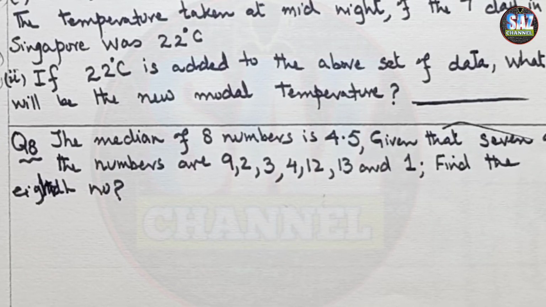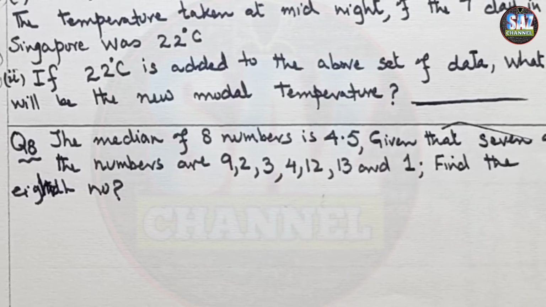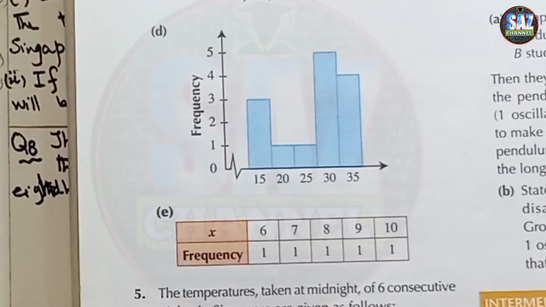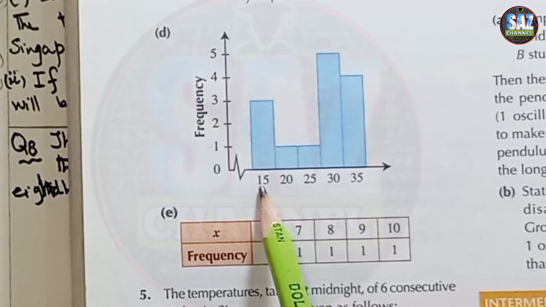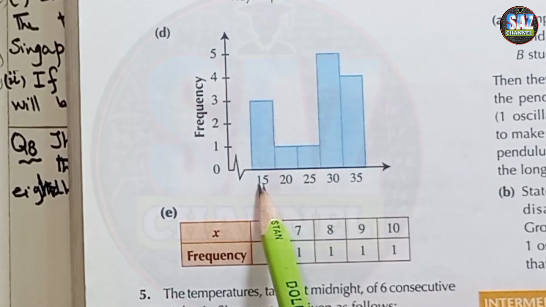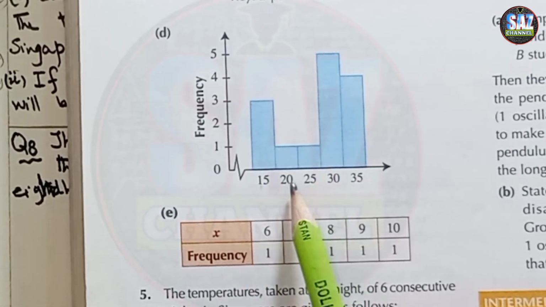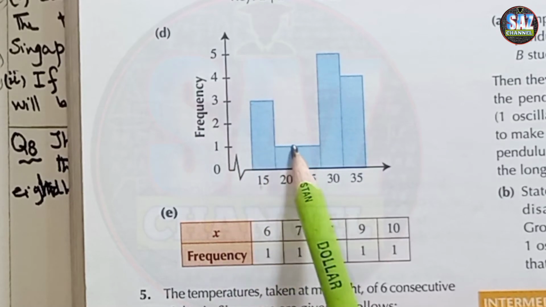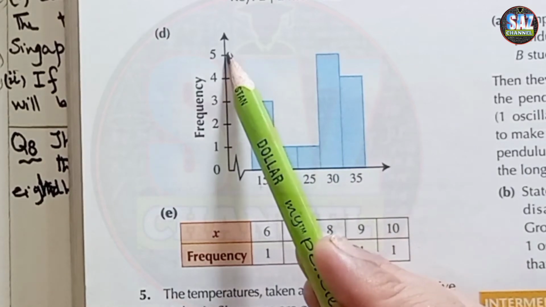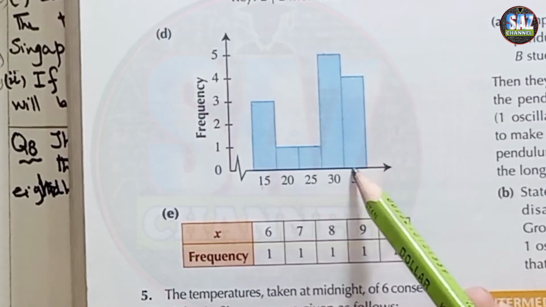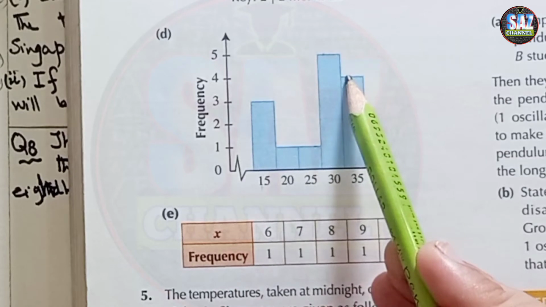Okay, now what we have to do is that we again have to keep the book under the camera, and we have to see for D part. I hope the book is fine here. Now look again, the information is given about the histogram, and we can see that for 15 the frequency is 3, for 20 and 25 the frequency is 1, and for 30 the frequency is 5, and then for 35 the frequency is 4.